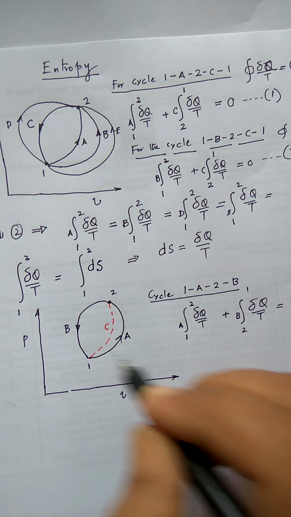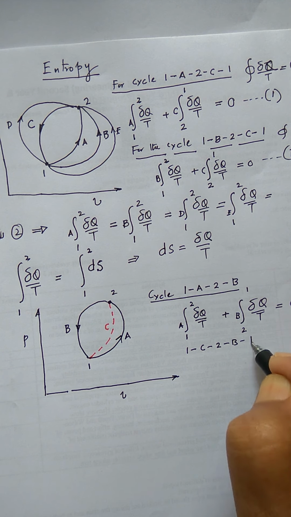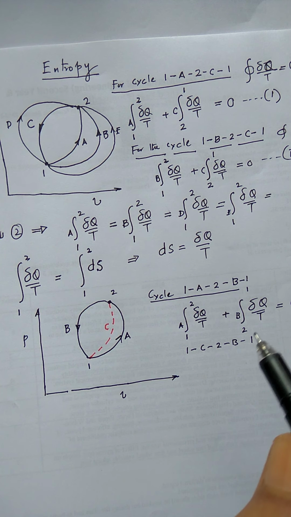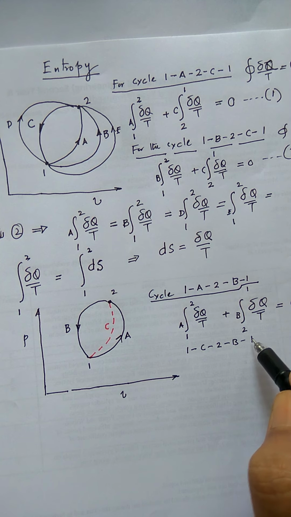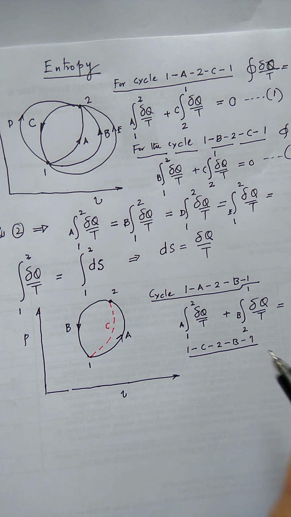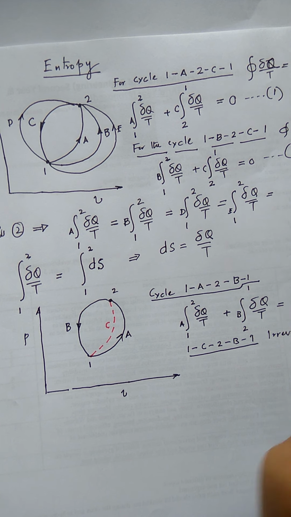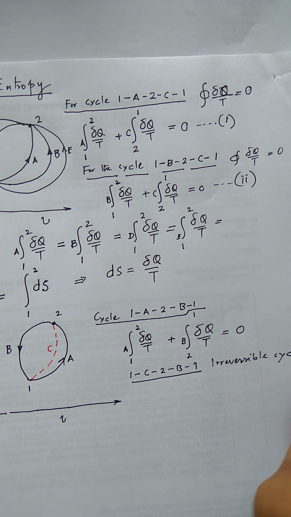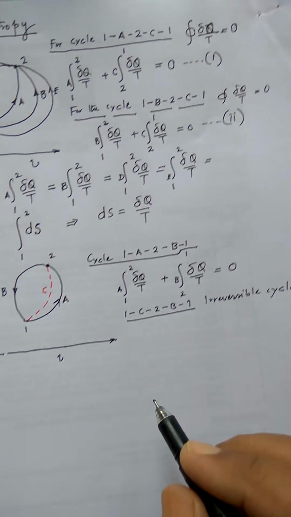But for 1C2B1, I should put 1 also here. So for this path, this is an irreversible cycle. So an irreversible cycle, and for this we know the cyclic integral of del Q by T is less than 0. We have proved that in the Clausius inequality.